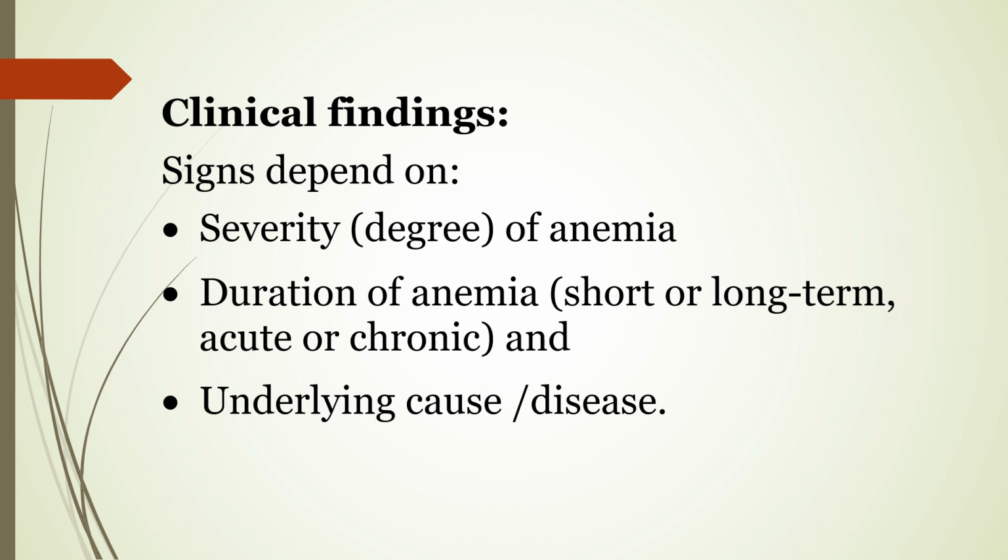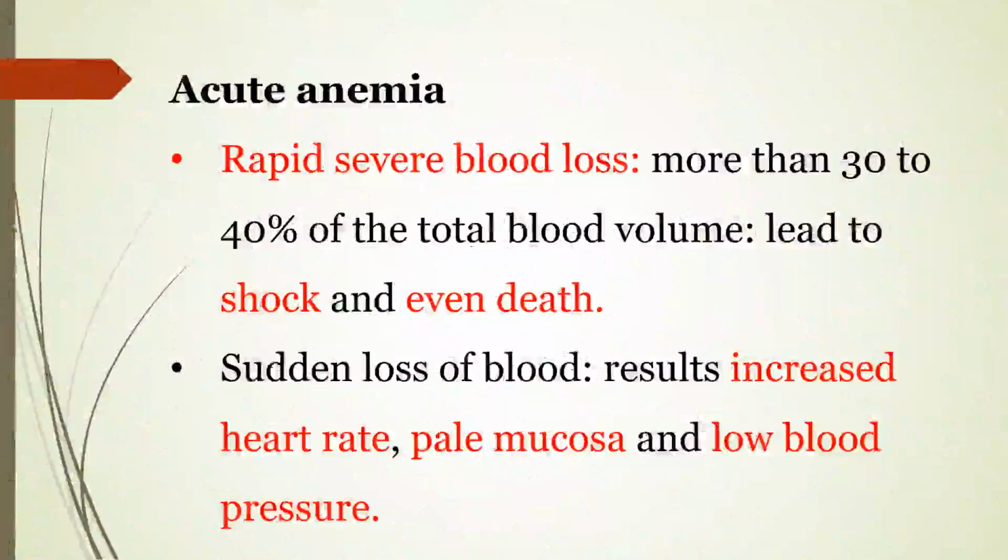Along with anemia, other symptoms are also observed. The anemia may be caused by a certain underlying disease or cause, so symptoms of the other disease are also observed. The symptoms are divided into two parts: symptoms of acute anemia and symptoms of chronic anemia. Here we will see the symptoms of acute anemia.